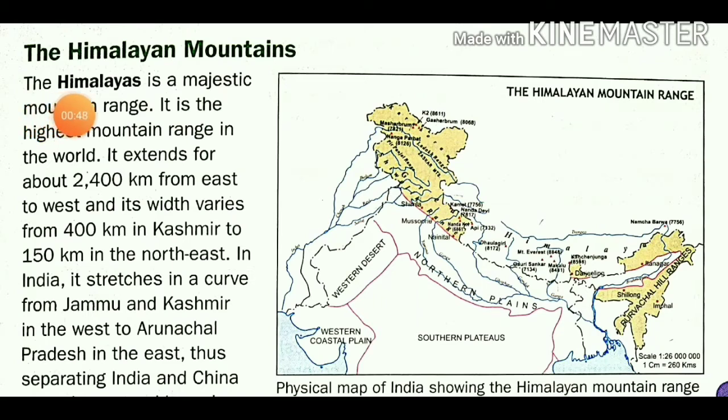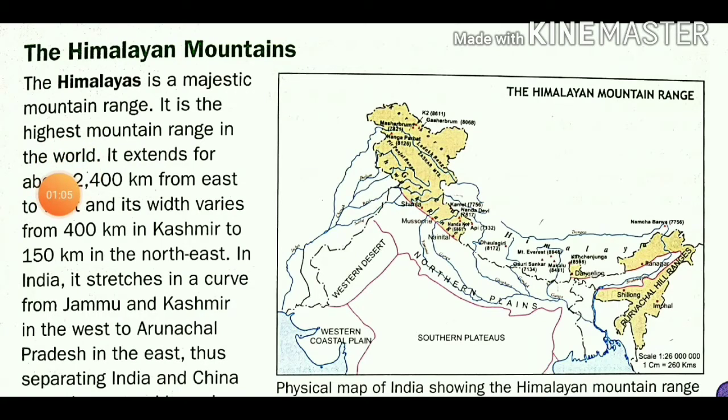The Himalayas is a majestic mountain range. It is just like magic. It is the highest mountain range in the world.